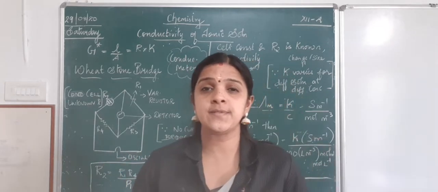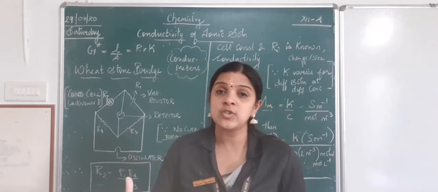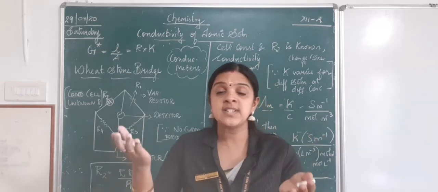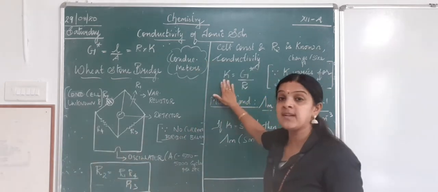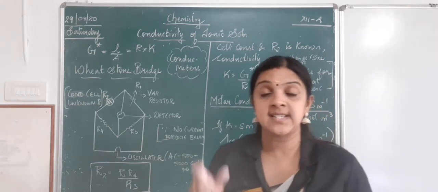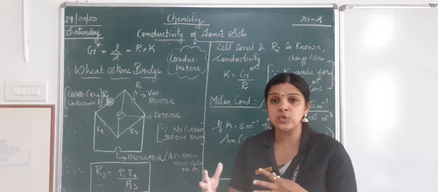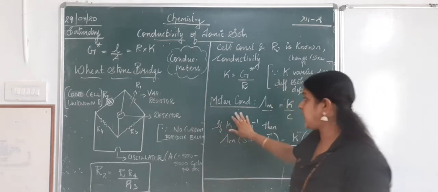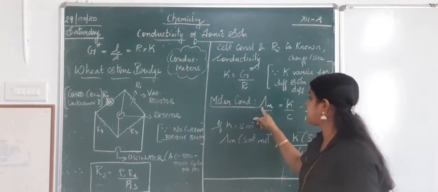Now at that point of time, what happens? As there are more number of ions getting dissociated into the solution, the conductivity will not be perfect, or there will be always a difference in the conductivity of the solution. Hence, no more can we use a normal conductivity. Instead, we start using a new term which we call molar conductivity. As we know, in concentration in solutions, we are dealing with a term called mole, molar concentration. So here, we are going to use molar conductivity, which will be denoted by the symbol lambda m.